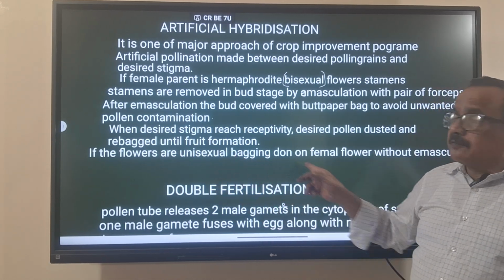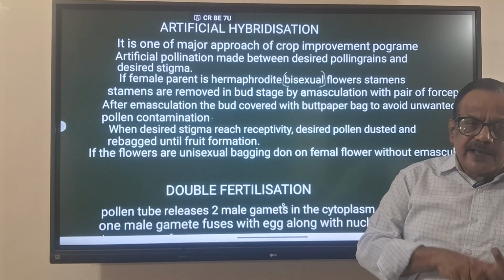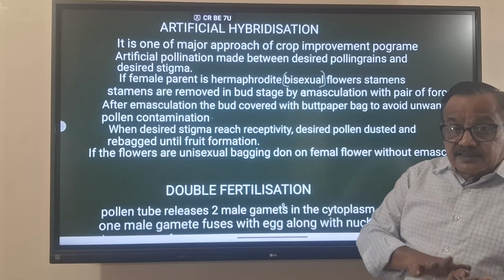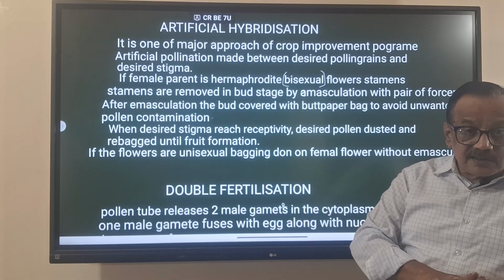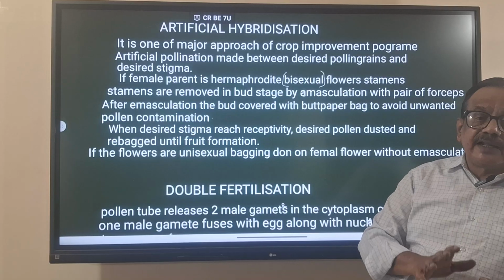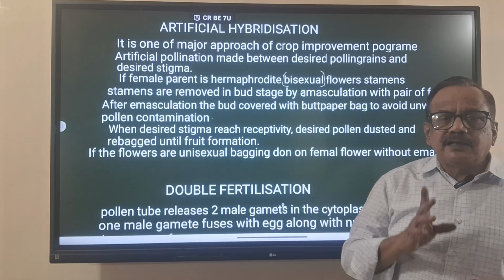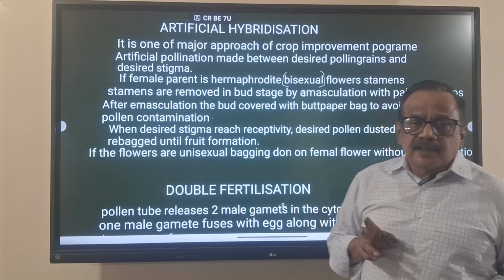But it is an important point given in the textbook also. Emasculation, bagging, what is the desired character, what is the object of this artificial hybridization. Combining all these things, he can ask a question. I am expecting a question in NEET 2026 from this.